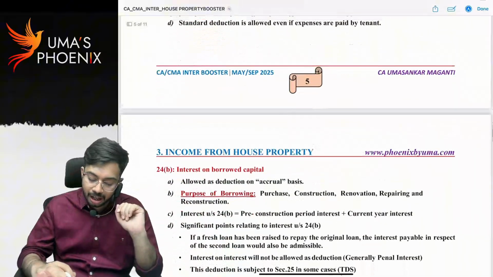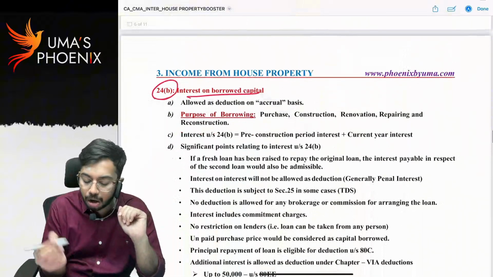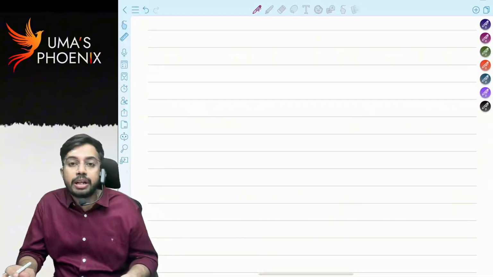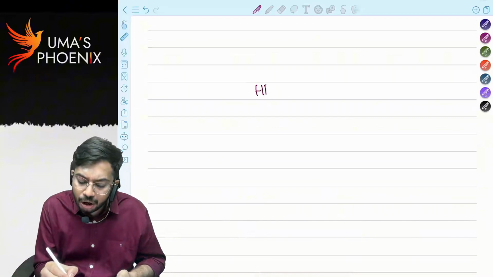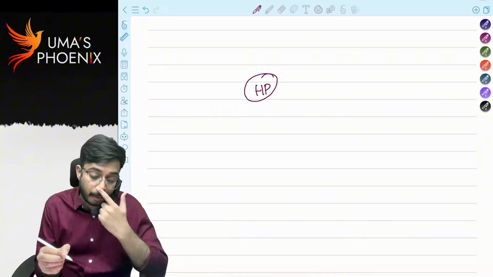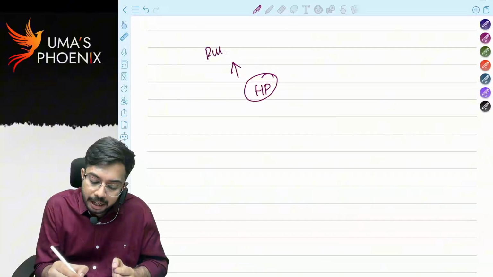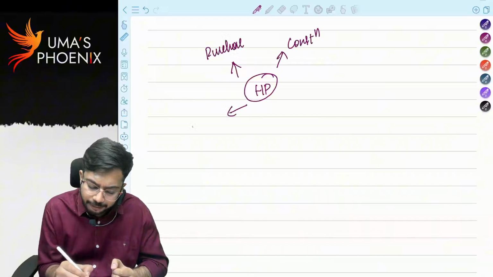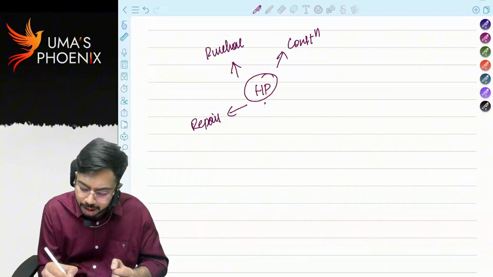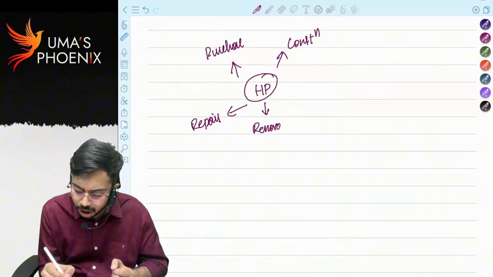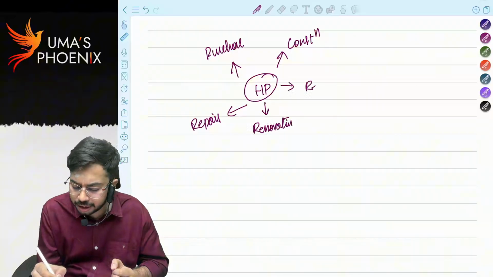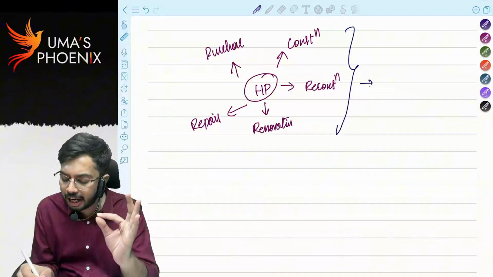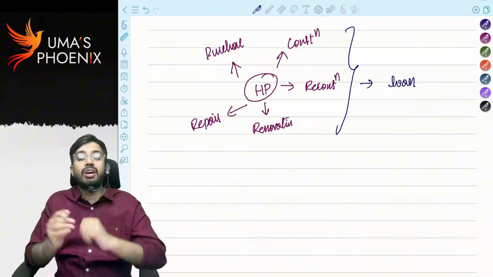Okay. Next. 24B, interest on borrowed capital. Sir, what do you mean by this? See, you wanted to have a house property. Now, either for purchase of house property or for construction of house property or for repairs of house property or renovation or reconstruction of house property, for any of these purposes, if you take any loan, on that loan you are required to pay interest, right?